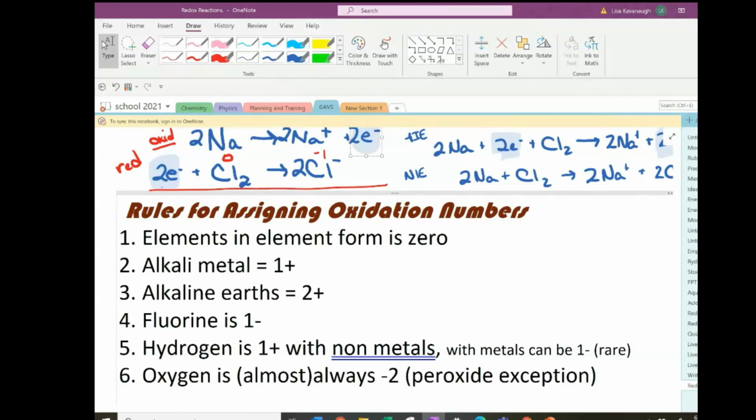Fluorine is always going to be -1. That's a given. I can't promise you the other halogens are going to do that, because you already know there's a chlorate and a chlorite anion where chlorine has a different oxidation state. Bromine does the same thing as bromate, and iodine does several different things. But fluorine is always going to be a -1. I guess I shouldn't have said fluorine, I should have said fluoride. Fluorine is always going to be fluoride, is the way you would say that, I guess.